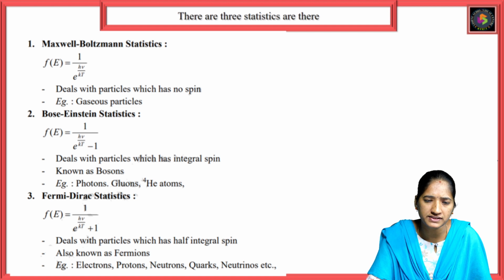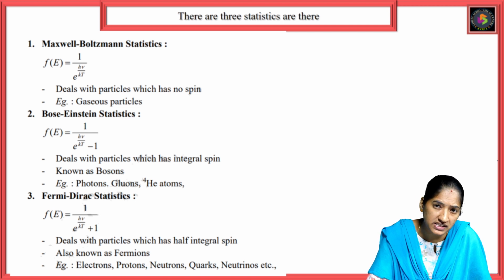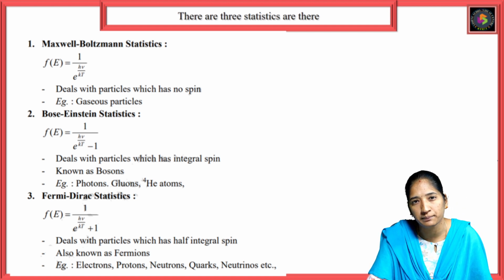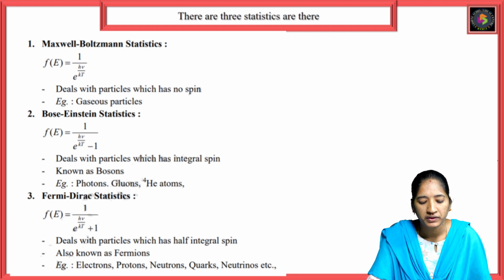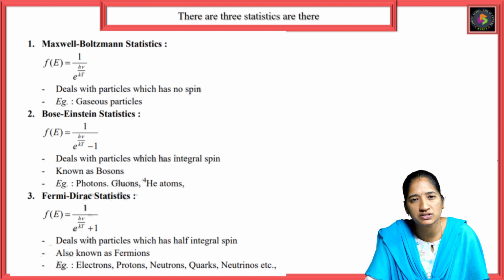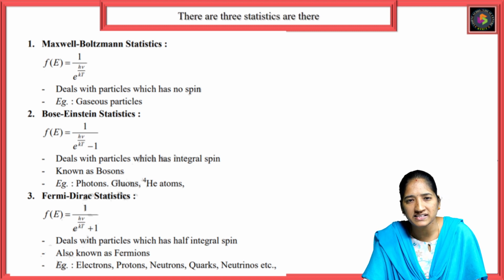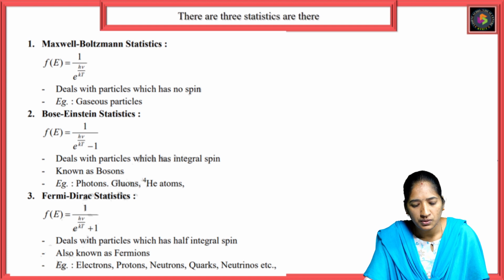When we consider the Fermi-Dirac distribution function, F of E is equal to 1 by e to the power (E minus EF) by kT, plus 1. It deals with particles with half-integral spin, also known as fermions. What are the examples for this? Electrons, protons, neutrons, quarks, and neutrinos.